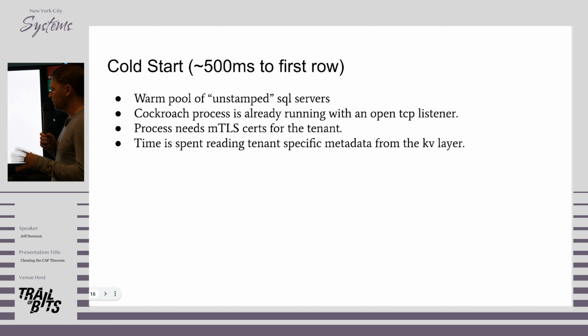Internally, this is what a normal cold start looks like. A lot of work had already been done to optimize latency in single region deployments. There's a warm pool of processes that already have a TCP listener started. So the only thing we actually need to do to bind a pod to a tenant is to give it the right MTLS certificates so that it can authorize with the KV layer, because the KV layer does provide authorization so that tenants can only read their own data. Getting this TLS cert to the client only takes a couple milliseconds. So most of the time ends up being spent just reading tenant-specific metadata out of the KV layer, and that's the process that we need to optimize.